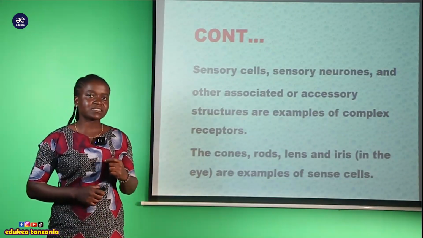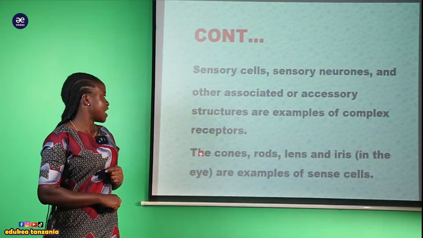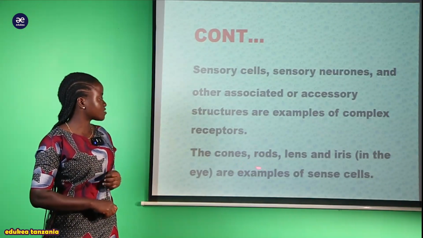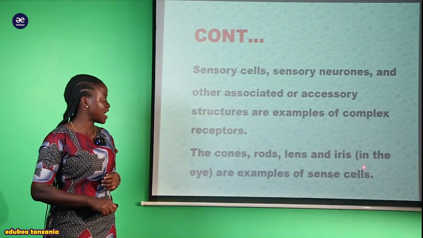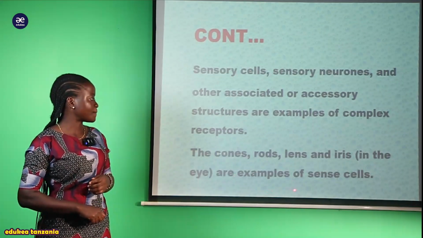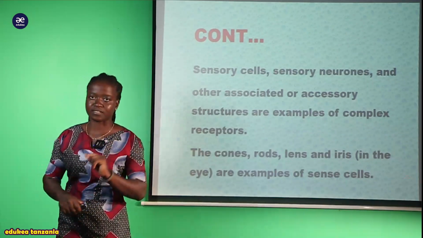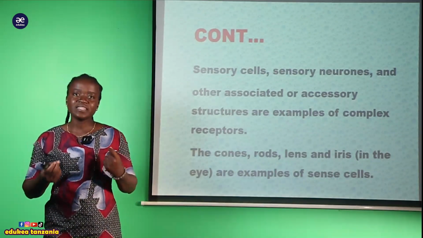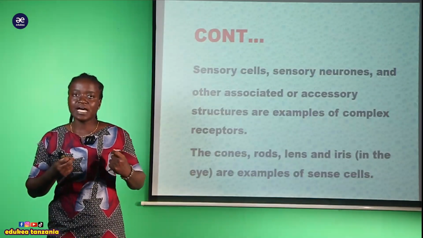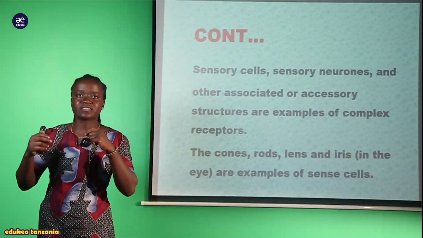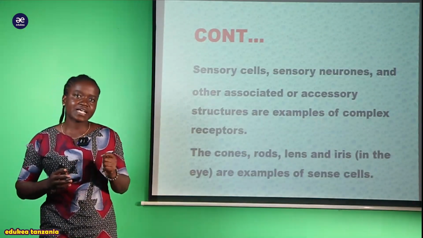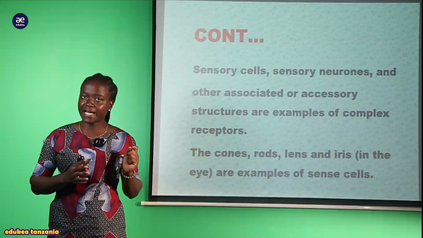So this complex receptor also we can say that the cones, the rods, the lens, and the iris in the eye are examples of their sensory cells. So within the sense organ is where now many kinds of sense cells are located. For example, we have sense organ ambayo tunaita eye.